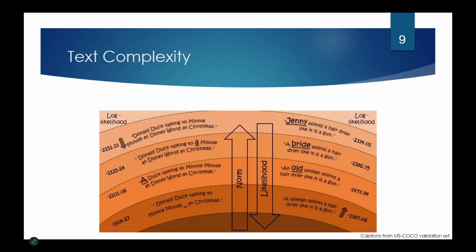Another example, we can look at these captions, starting from this caption with many names in it. If we remove one name, like Minnie Mouse becomes a mouse, the norm goes down and the likelihood goes up. In the other direction, if we take a generic term like woman and change it into bride or Jenny, the norm goes up and the likelihood goes down. The more complex the text is, the less likely it is.